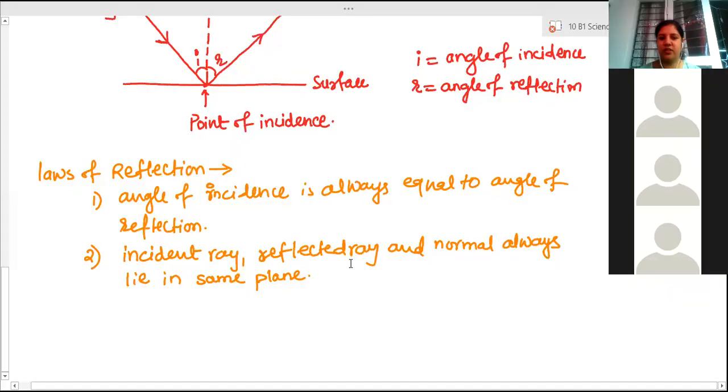So a light ray coming horizontally and falling on me will go horizontally only. A light ray coming vertically and falling on me will go vertically only. Whichever angle it reaches at, the same angle it will go. So that is the second law of reflection: the incident ray, reflected ray, and normal always lie in the same plane. Clear? Two laws. So write down both the laws.